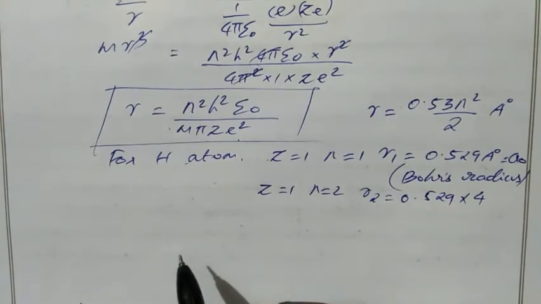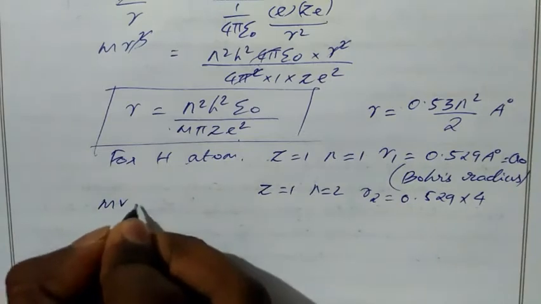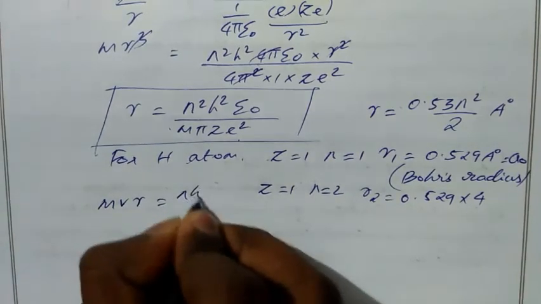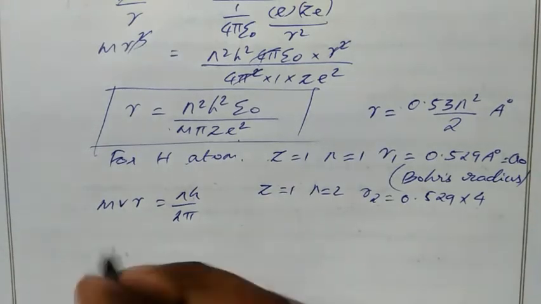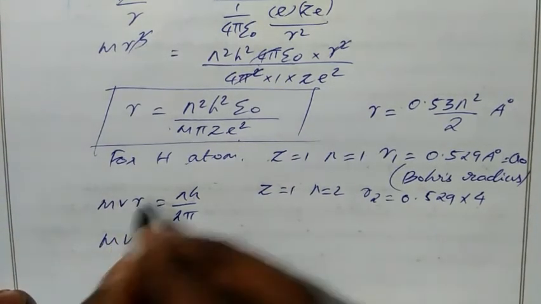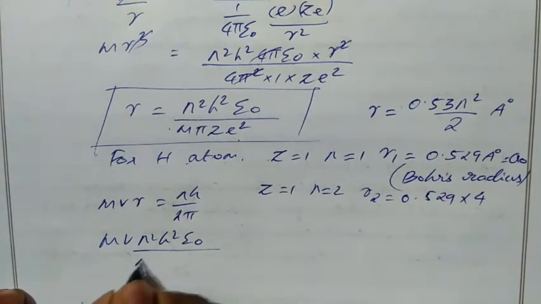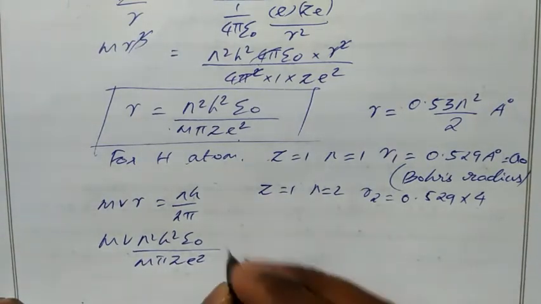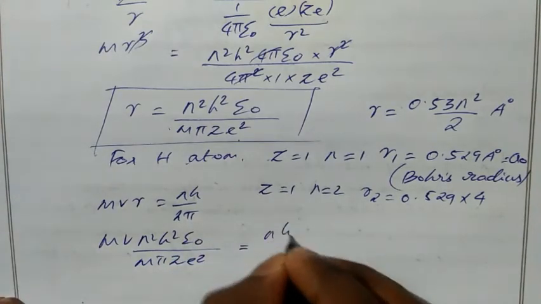If we substitute the value of r in Bohr's equation, we have mvr, angular momentum equal to nh by 2 pi, right? So this is our equation 1. If we substitute the value of r in this equation, then we have mv, instead of r, n square h square epsilon naught divided by m pi Z e square, which is equal to nh by 2 pi.